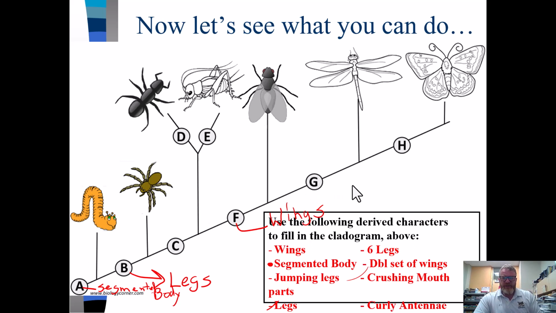All right, and if you notice, these two have two sets of wings, so double set of wings. Okay, so cross that bad boy off. All right, cross wings off. And we can do right here. We have curly antenna. All right, so we got curly antenna. Now we can go back to here where we were.